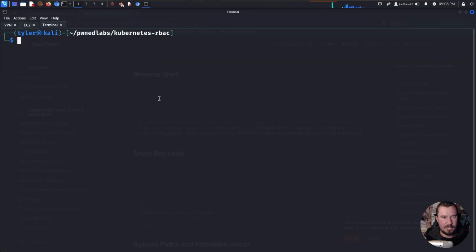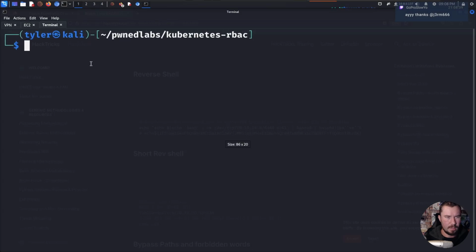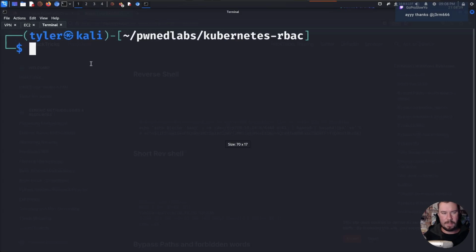What we are going to do is we want to create a reverse shell, but a reverse shell that is all base64 encoded, so there's no unsafe characters or things like commas and quotes that might cause the shell to fail. So let me go ahead. Can I zoom in on the terminal? Here, I'll zoom in for you guys so you can see it better. And here is what we are going to do.